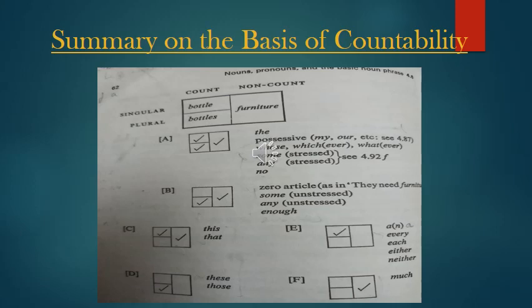Some furniture, some boys, any boys, enough money, fine, it can be enough boys, enough students. So like this, that, used before singular and uncountable, this boy, this honesty. Like each, every, either, neither, a, and, used before singular countable only: a boy, every boy, each girl, either restaurant, neither student.